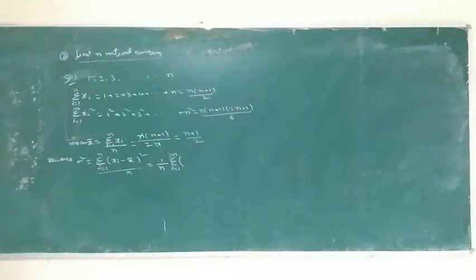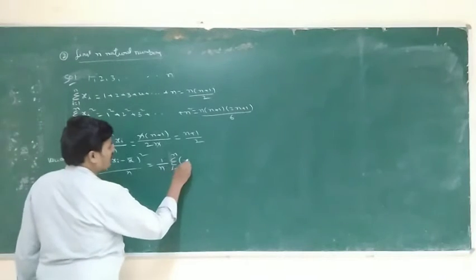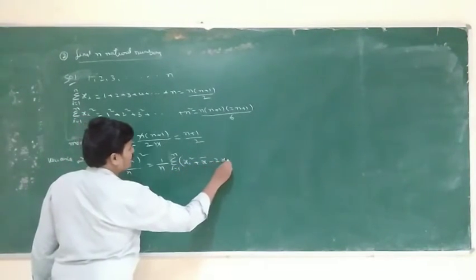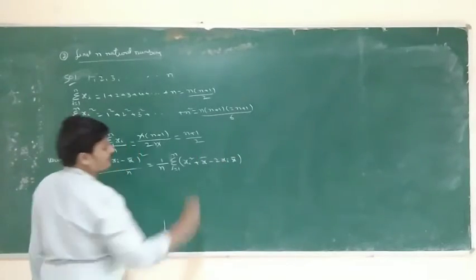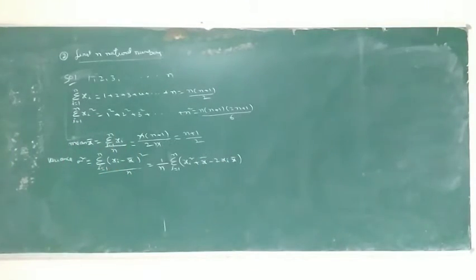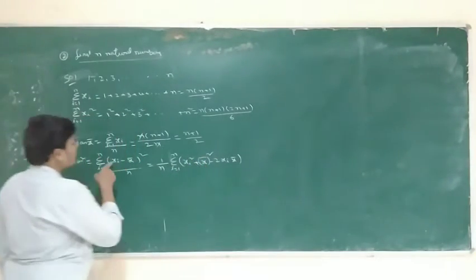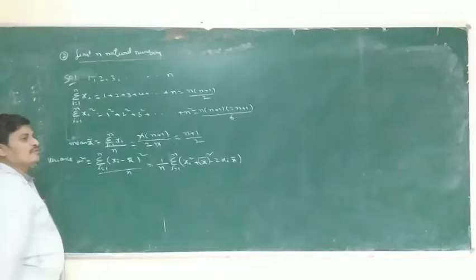A minus b whole square formula: a square plus b square minus 2ab. Here a is equal to xi, b is equal to x bar.